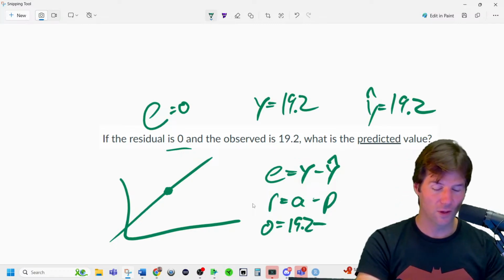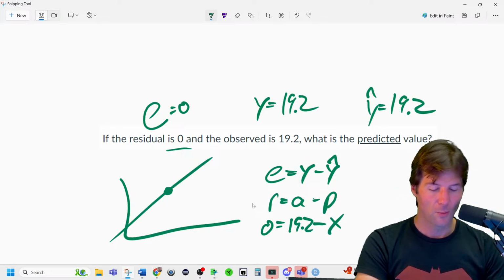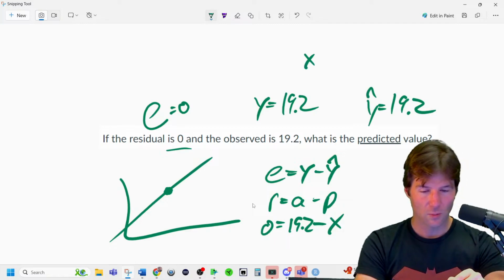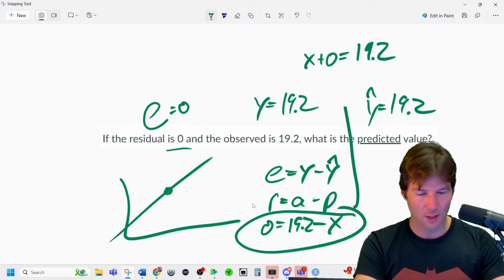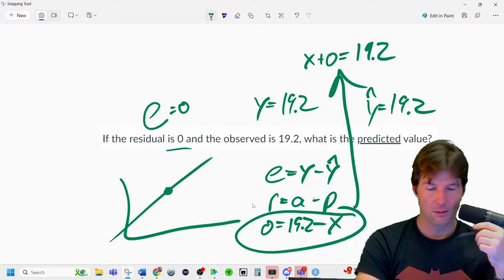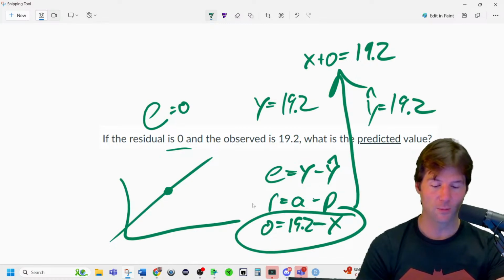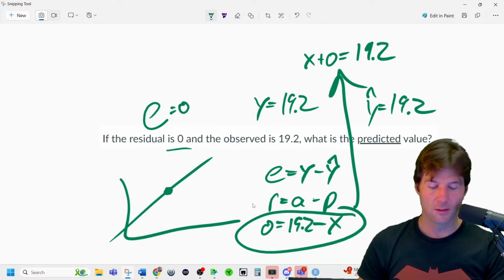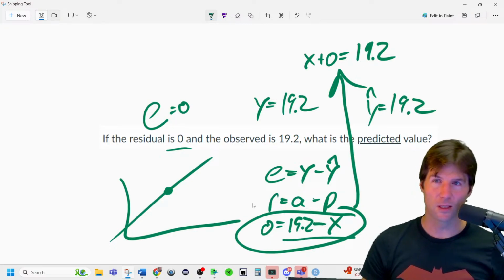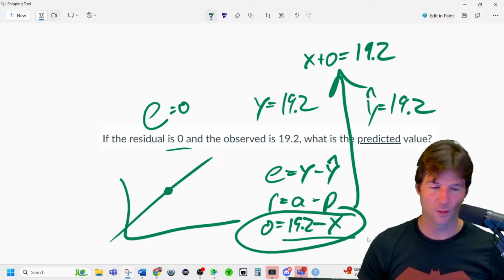If you don't know the predicted value, you'd have to sub in x, but notice how you can add the predicted to both sides, so predicted plus 0 equals 19.2. That's by doing algebra and bringing it over to the other side. And what plus 0 is 19.2? It's 19.2. And you can also just work it theoretically that 19.2 minus 19.2 equals 0.